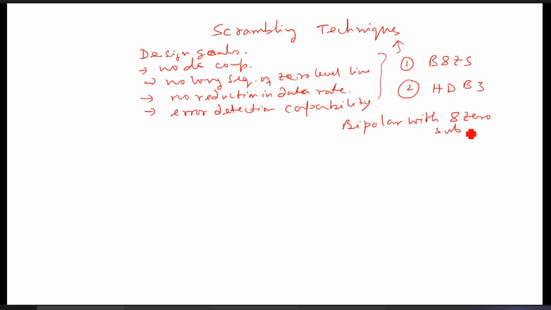I'll just tell you what they are. So the first one you see is bipolar with 8-zero substitutions.